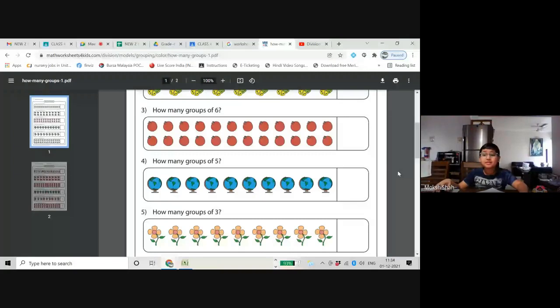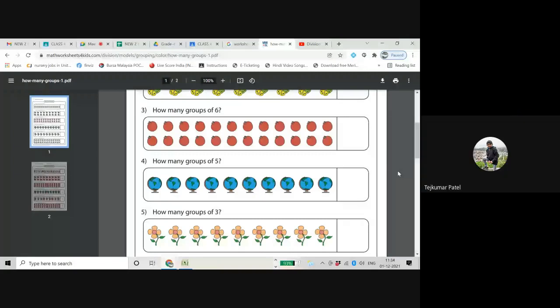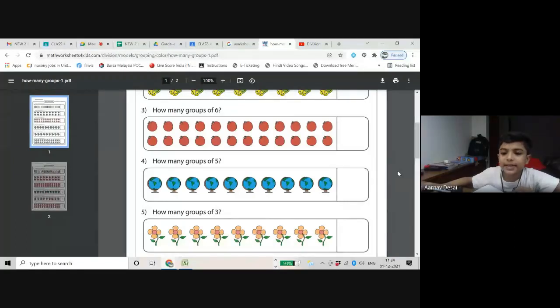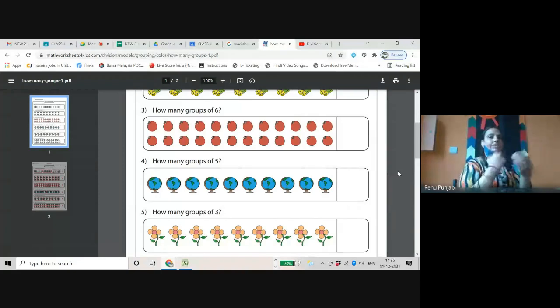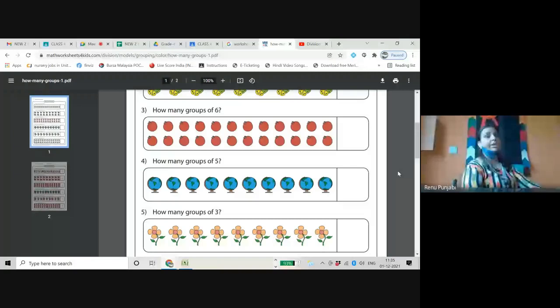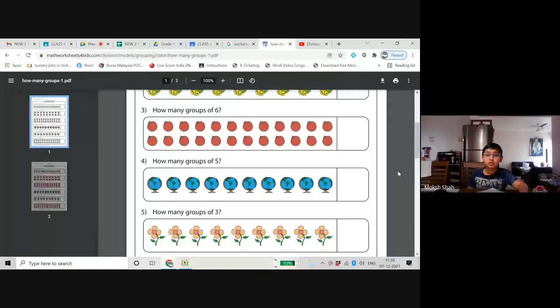First of all, check how many flowers there are. Hello, ma'am. By mistake, in the second one I have drawn 9 divided by 3. Ma'am, if you have interchanged the question, it's okay. Ma'am, in the second one I have added 2 more groups, so it's okay. Then now you can change your statement. Okay, ma'am. I have changed this statement also.